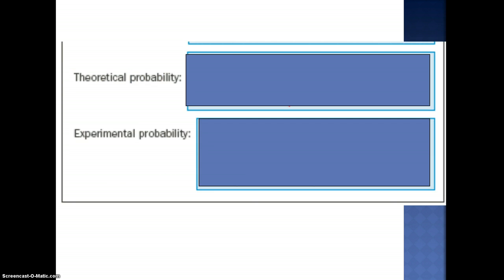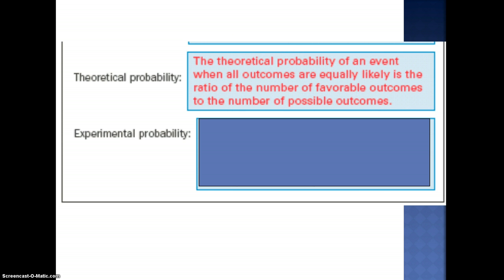There are two types of probabilities we're going to be learning: theoretical and experimental. Theoretical probability, when all outcomes are equally likely, is the ratio of the favorable outcomes to the number of possible outcomes. So it's favorable outcomes to the number of possible outcomes.